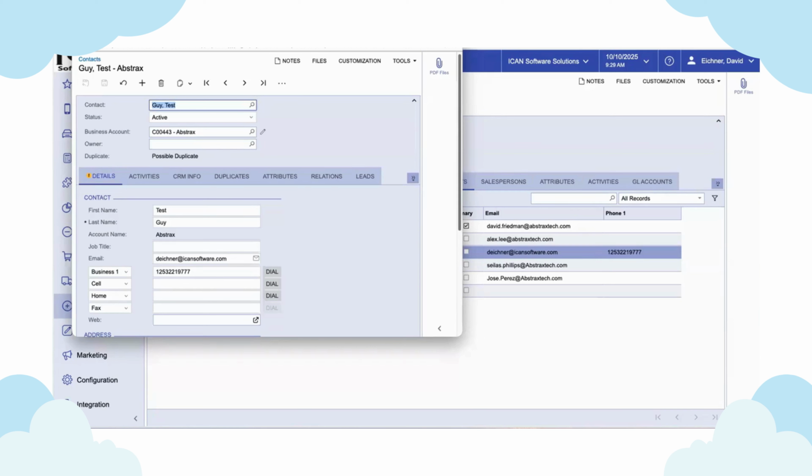What you might also have a scenario is where you would want to have an incoming call pop up some information in Acumatica if it recognizes that particular number.